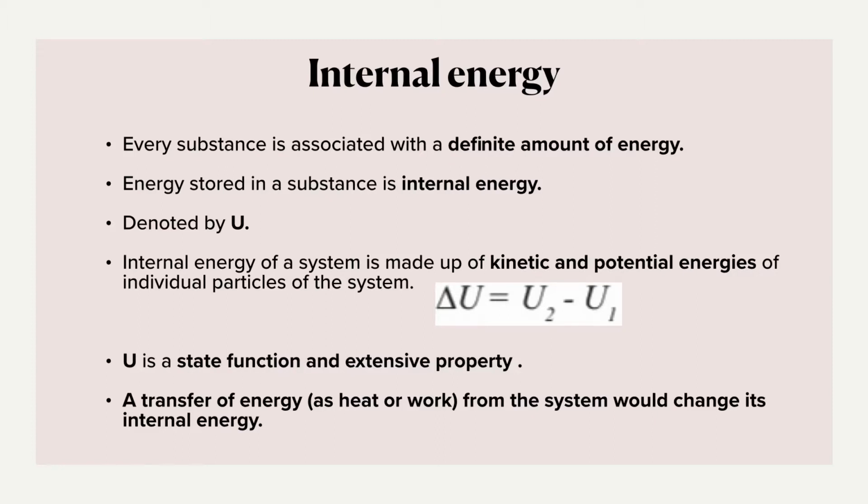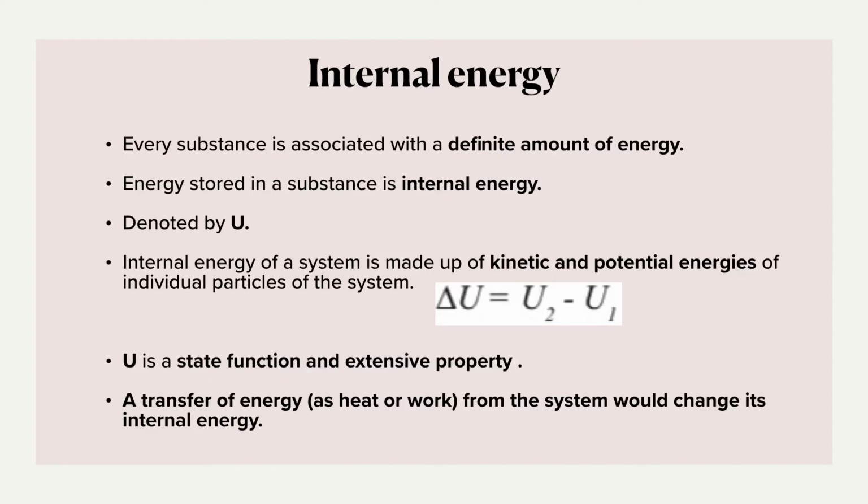Extensive property means the property which depends upon the amount of matter present in the system. Hopefully till here it is understood. Now the last one: a transfer of energy from the system would change its internal energy, because internal energy means whatever energy in the form of heat, work, anything which is there in the system.